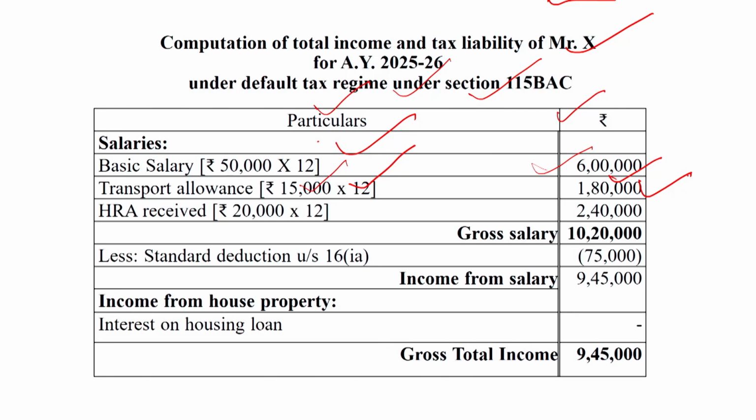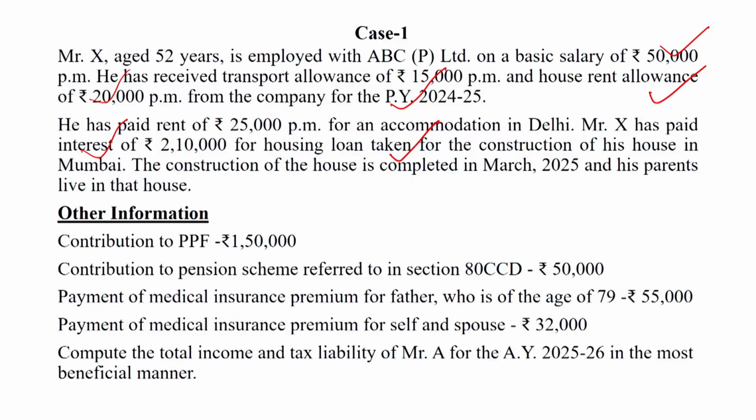In the third line of the question, HRA is given: house rent allowance of 20,000 per month from a company in 2024-25. Also, the construction of the house is completed in March 2025 and his parents live in that house.